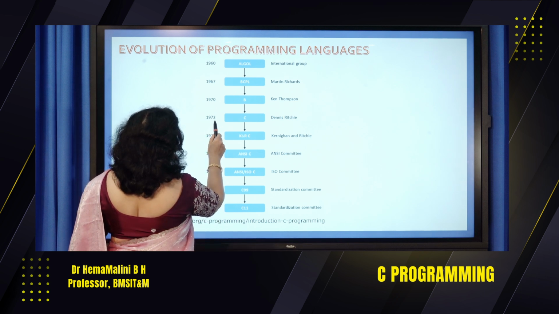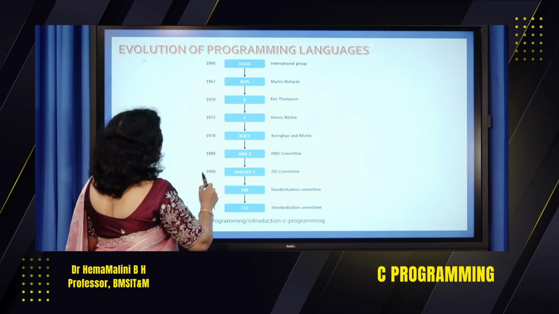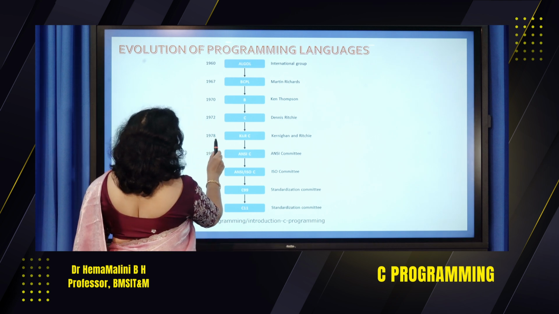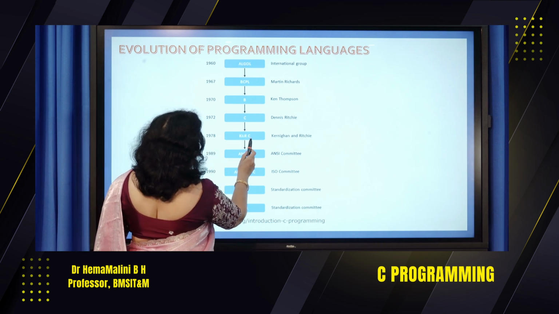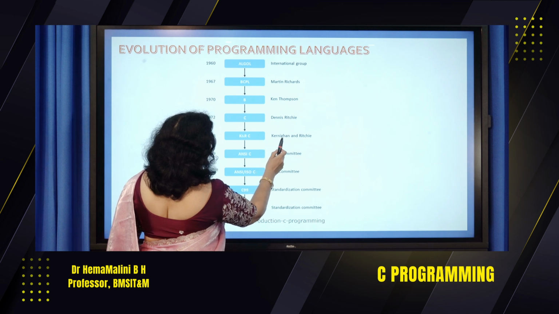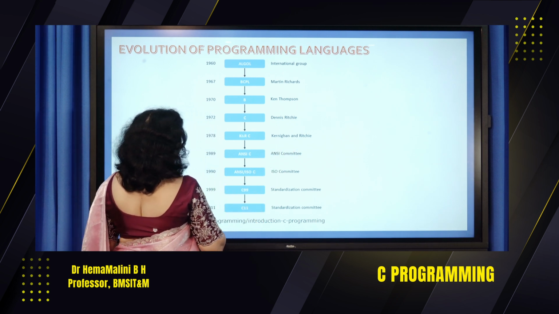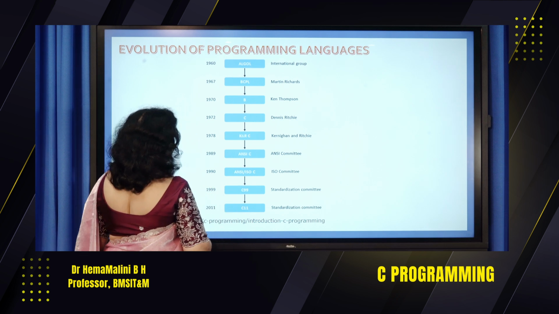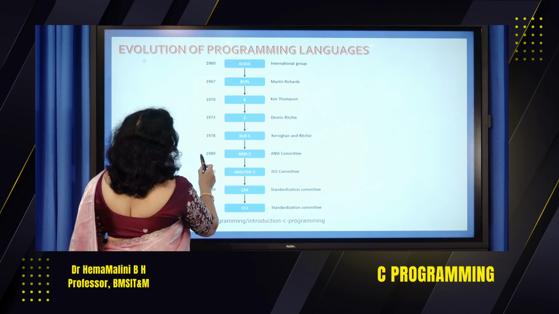In 1972, C came into existence. It was founded by Dennis Ritchie. In 1978, K and R C, meaning Kernighan and Ritchie, founded C. There is a book by K and R C, you can just refer to that, it is a good book.